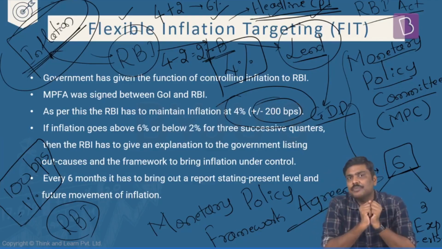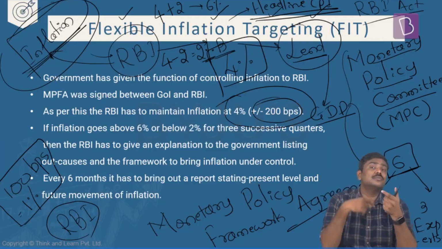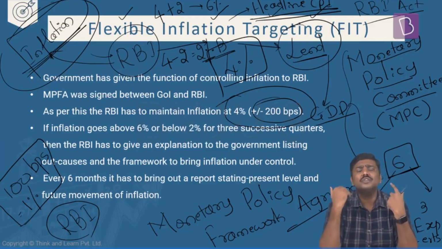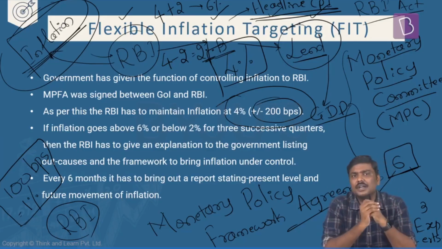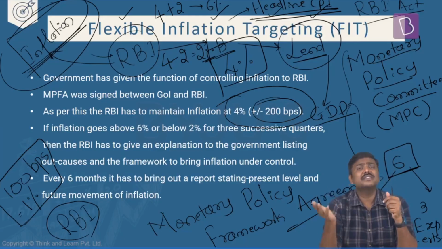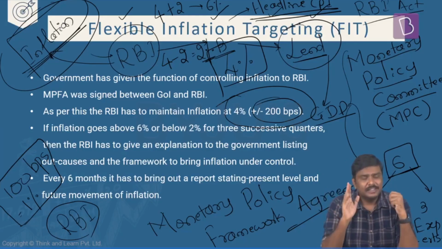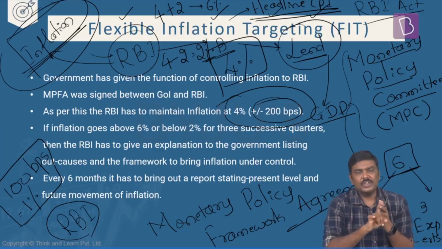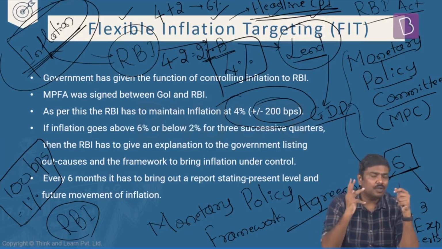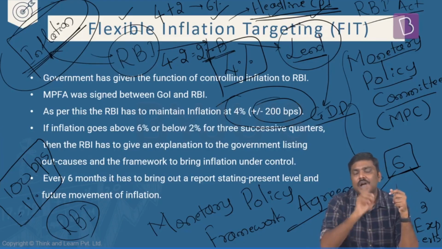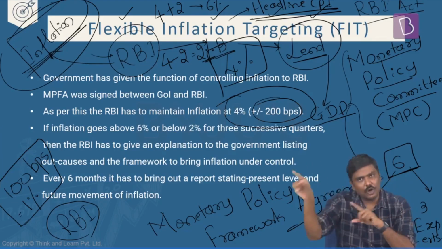Next important point. What if inflation crosses more than 6% or falls below 2%? The limits are 6 and 2%. Then the document basically says, if the inflation crosses more than 6% or falls below 2% in 3 consecutive quarters, then RBI has to give a written explanation to the government.